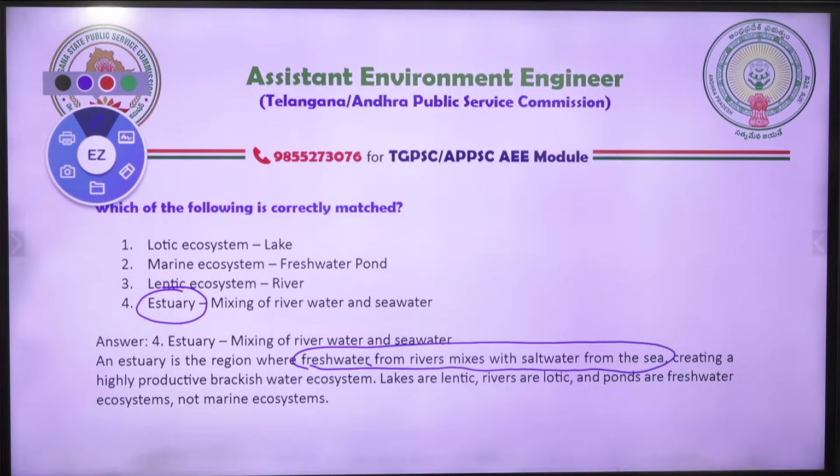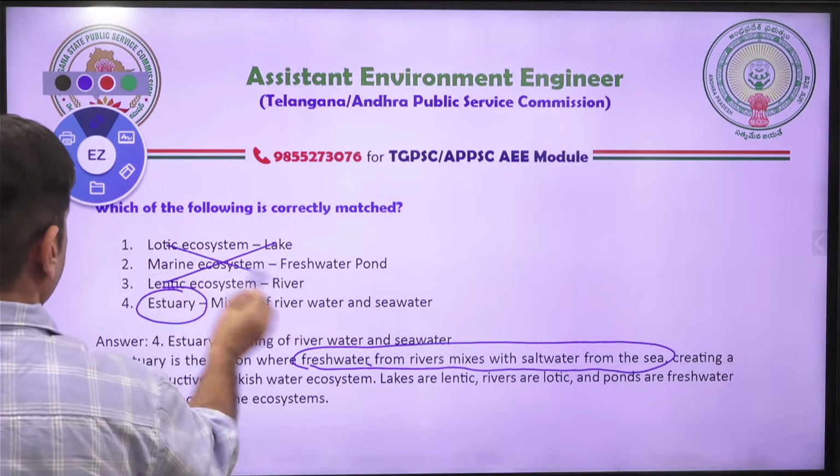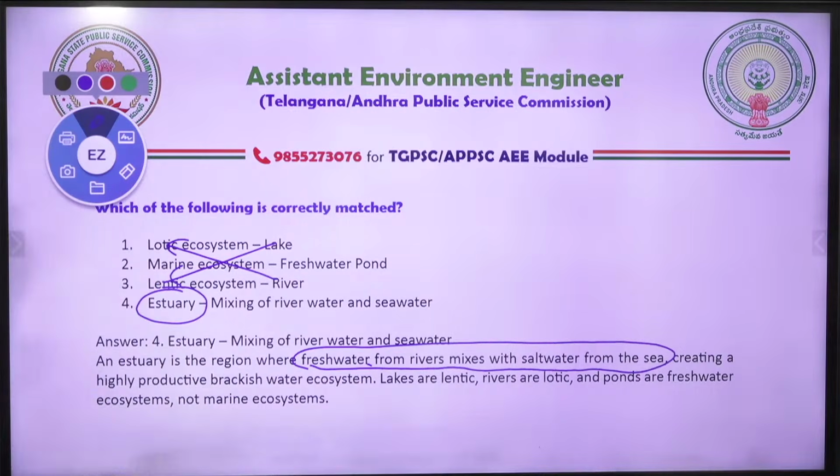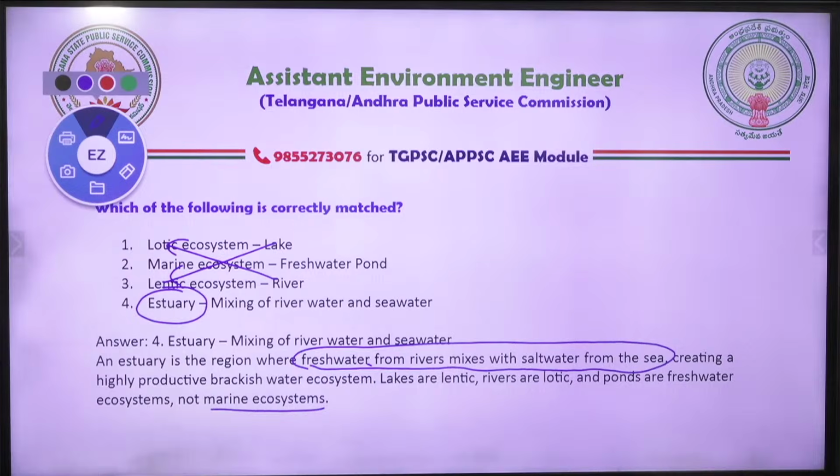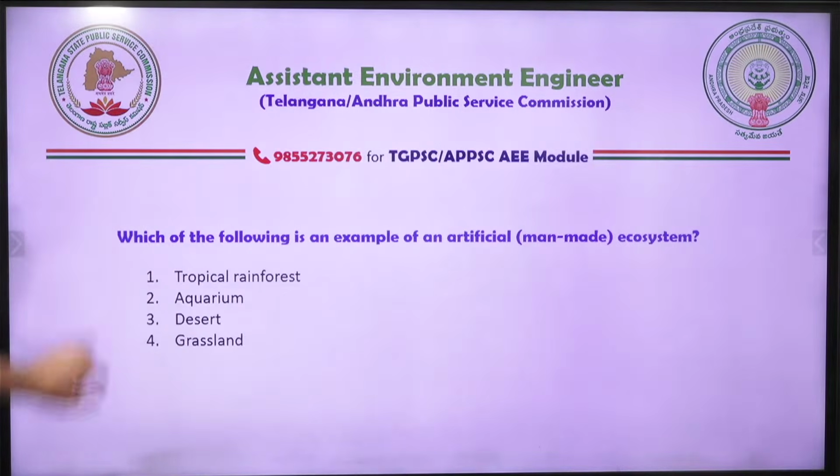Lakes are lentic, rivers are lotic. So lake is lentic and river is lotic. That is what we know. And marine ecosystem is not fresh water, so the marine ecosystem is not a freshwater ecosystem. This is the information which you need to have. Yeah, let's go next now.